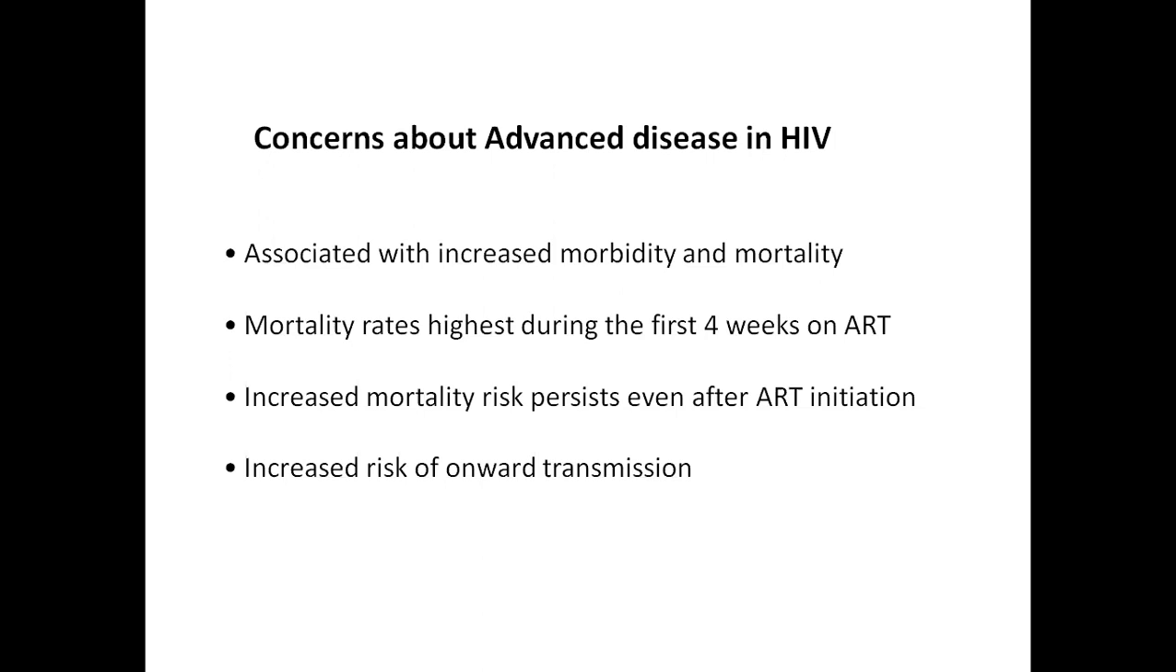The mortality rates are highest during the first 4 weeks on ART. This is because, as the patient is initiated on ART, if this patient has a high viral load or a low CD4 less than 200 and is having stage 3 or 4 illness, that means this patient is quite sick. He may be having cryptococcal meningitis, he may be having tuberculosis or any other sickness which categorizes this patient as stage 3 and 4.